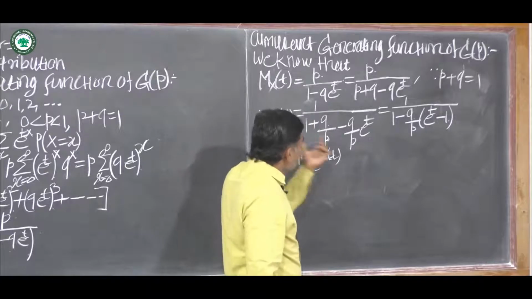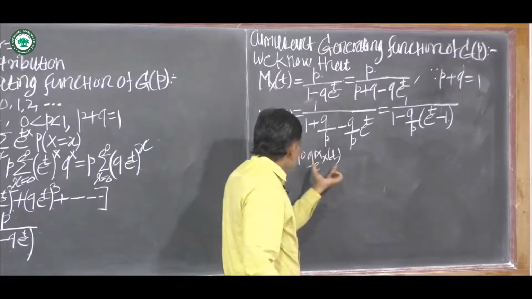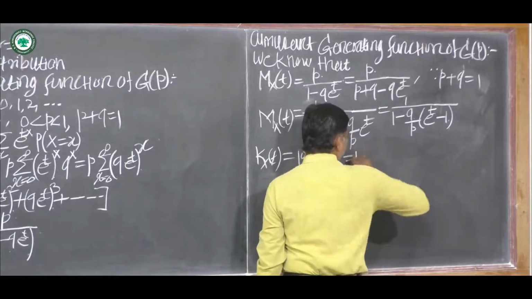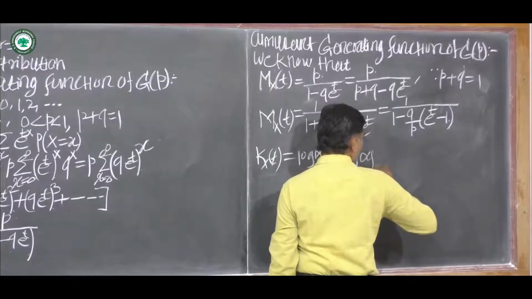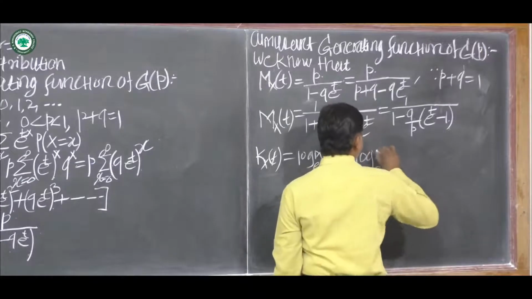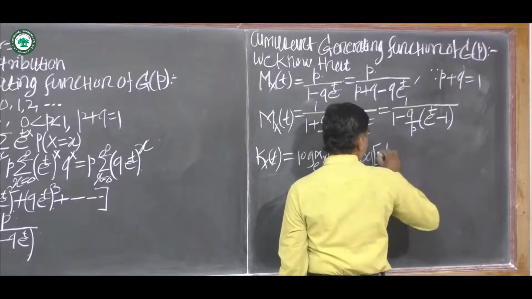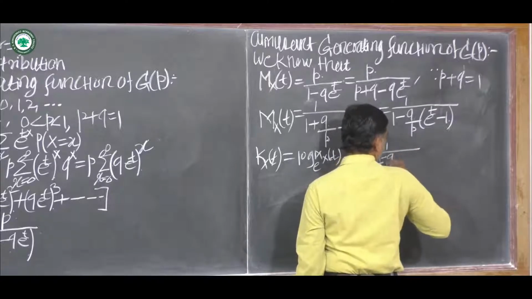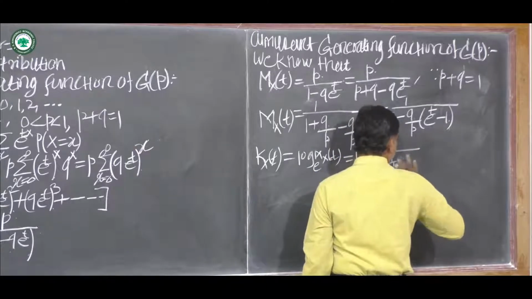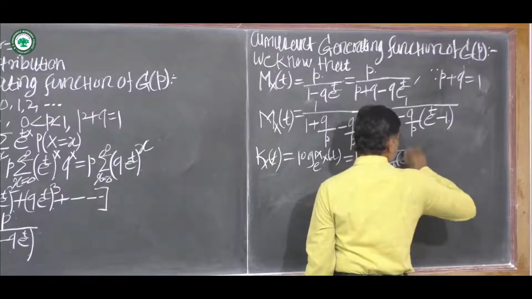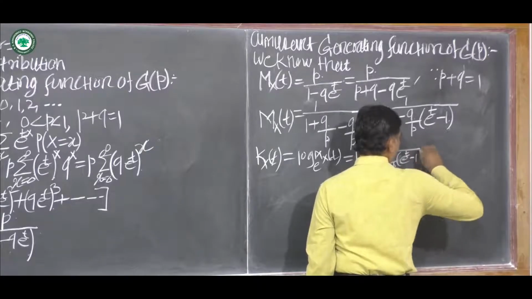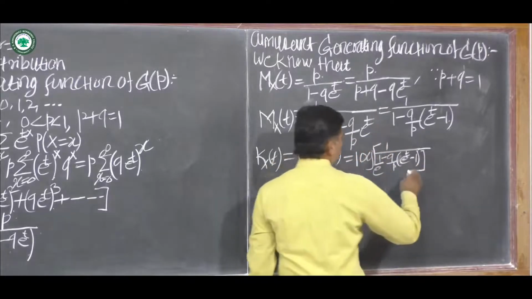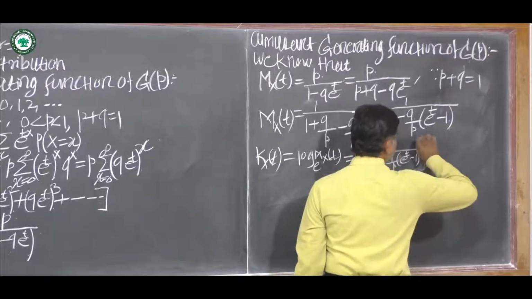Now we put this MGF here, which is equal to log to base e of 1 upon 1 minus Q by P in bracket e raised to t minus 1, bracket complete. This square bracket complete.